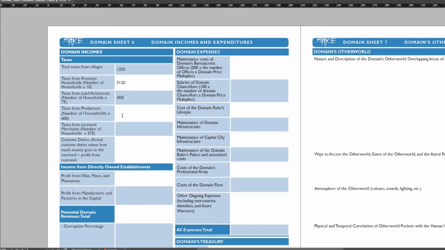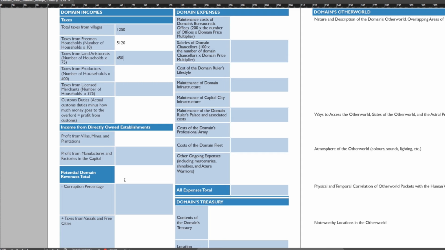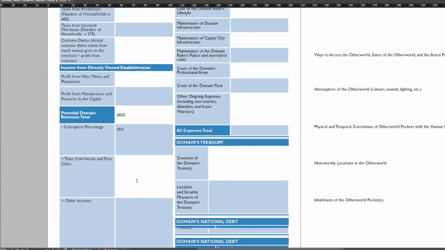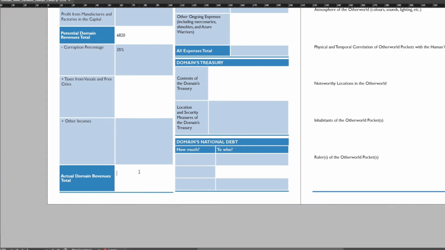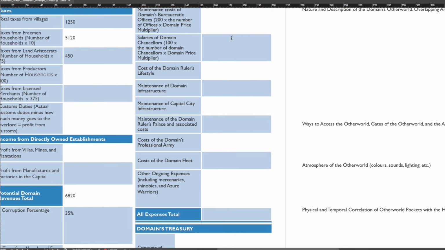As we see, most of our income comes from taxing the freeman households, but most of our army comes from rural samurai villages. Altogether, potential revenue 6,820 gold denarii, minus corruption percentage 35. Total 4,433 gold denarii.